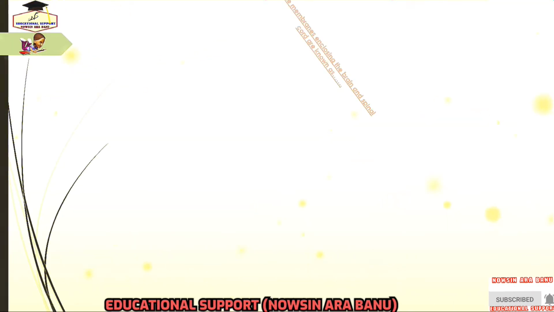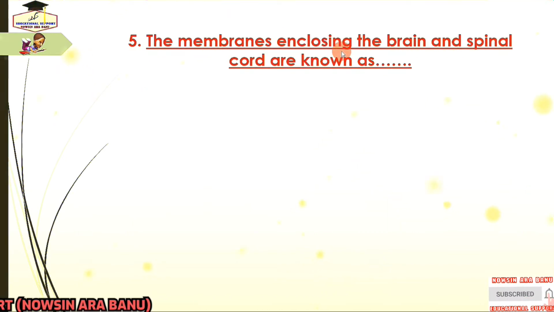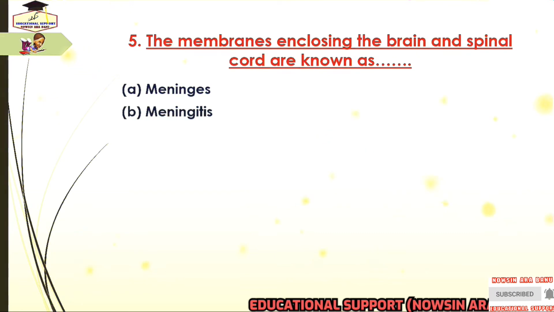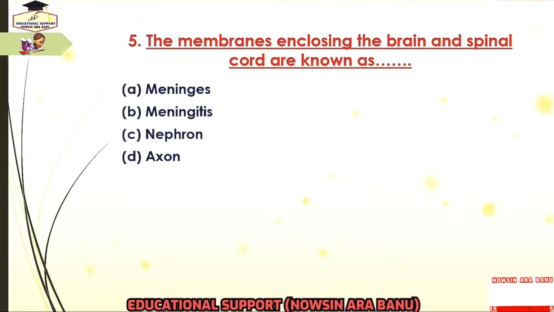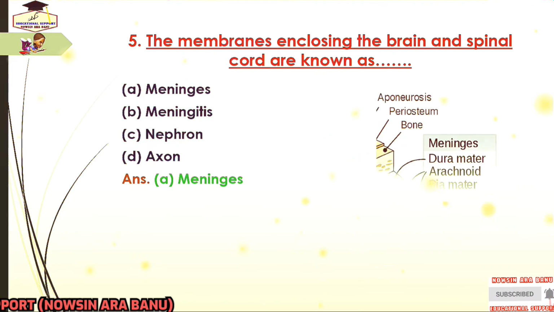Next question is, the membrane enclosing the brain and spinal cord are known as, and the options are meninges, meningitis, nephron and axon. And the answer is meninges.